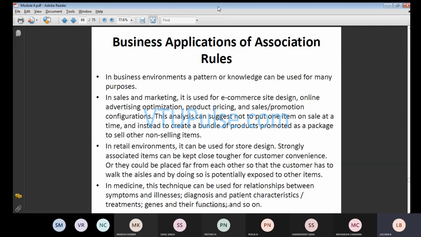Next, we will talk about the retail environment. Next is nothing but your retail environment. Generally, the retail environment will be used for store design purposes. Okay, store design.